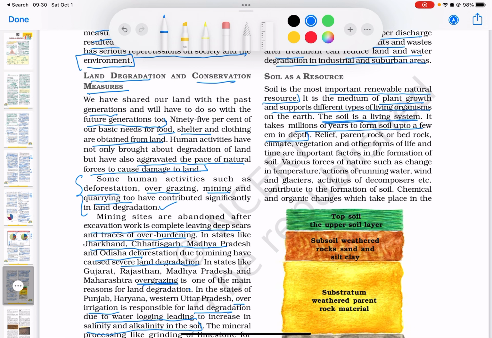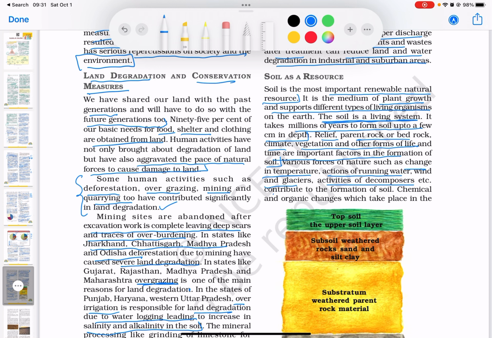Relief, parent rock or bedrock, climate, vegetation, and other forms of life and time are important factors in the formation of soil. Various forces of nature, such as change in temperature, actions of running water, wind and glaciers, and activities of decomposers, contribute to the formation of the soil.